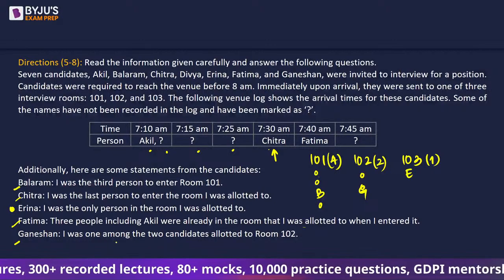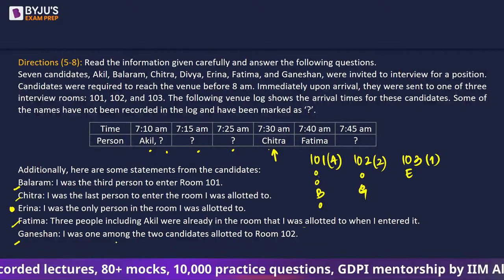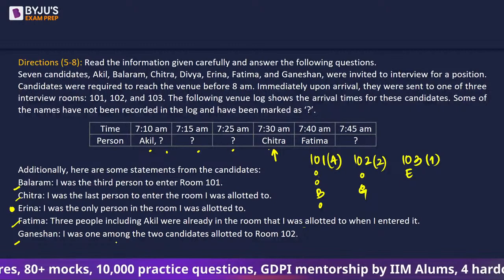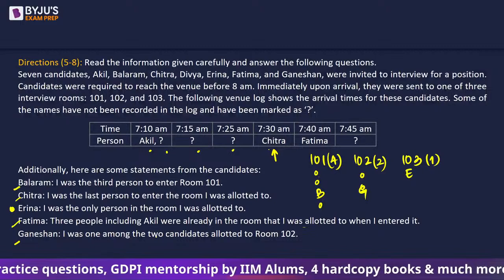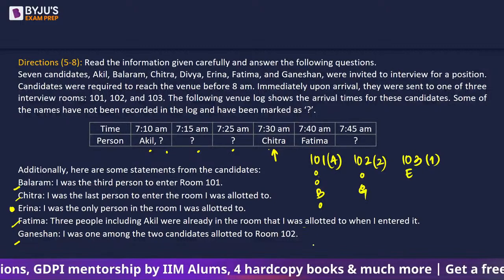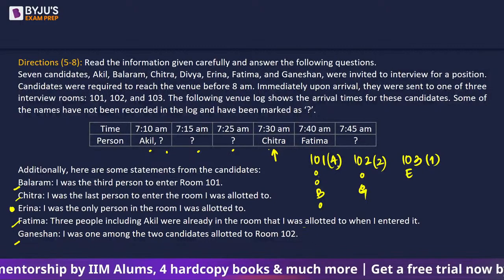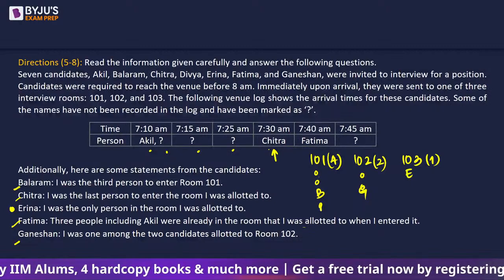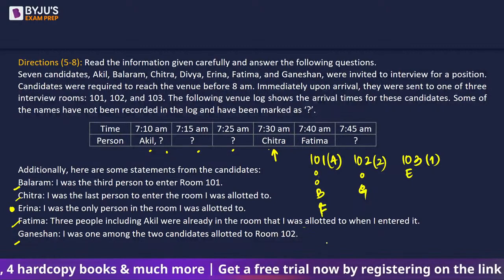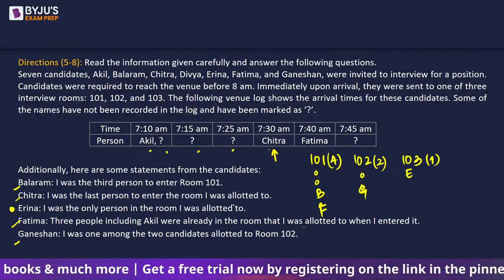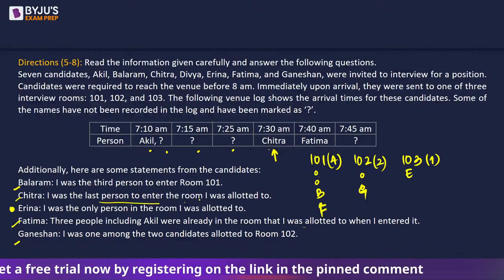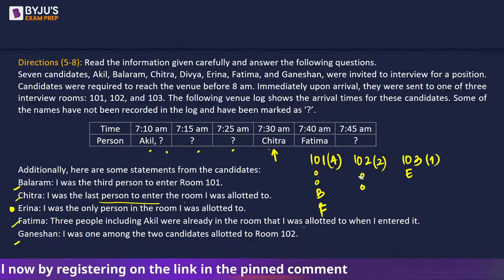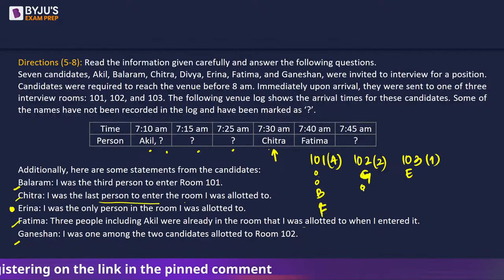So Fatima is actually in room 101 because that's the only place where you can have 3 or more people. Fatima is saying that when she entered, 3 people were already there, and in room 101 there are 4 people, so that means Fatima is the last person here. If Fatima is the last person and Chitra says she was the last person to enter her room, that means Ganeshan entered first and Chitra entered last in room number 102.